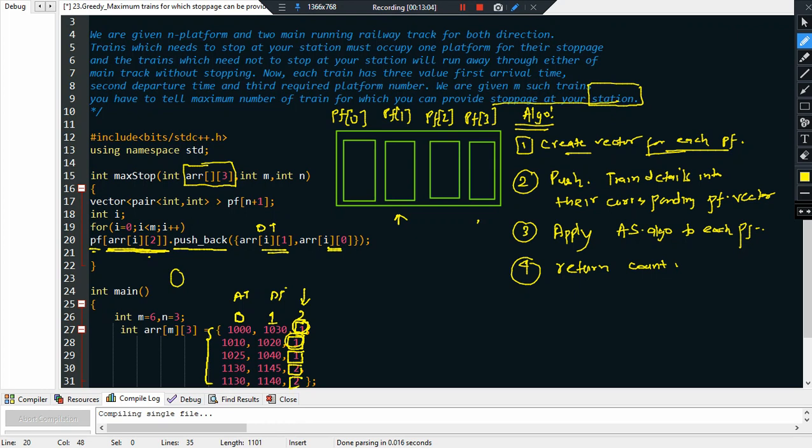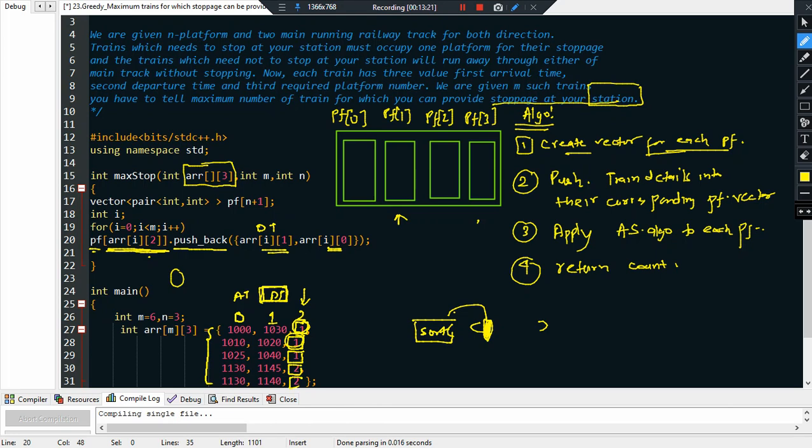Why am I pushing departure time first? Because I want to directly sort them, right? So when I directly sort them, and if there is a vector pair, it will be sorted in the order of the first value, and I want to sort them in the order of departure time. That is why I am pushing departure time first, right? So I'll put departure time first.